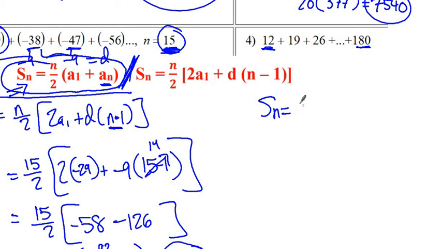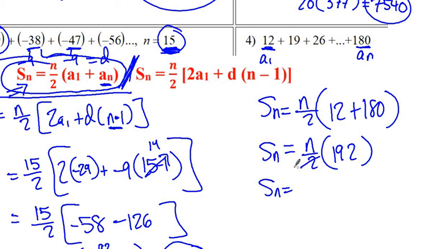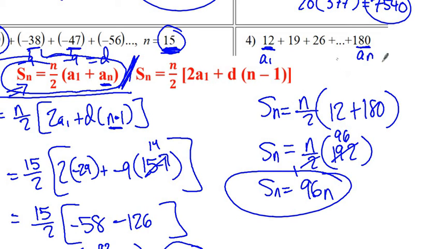So let's rewrite this. Let's say S of n is n over 2 times our first term, which is right there, that's 12, plus our last term, our nth term, which is right there, that's 180. So let's simplify this. We have n over 2 times 12 plus 180, which is 192. And then we can simplify that. The 2 becomes 1, and 2 goes into 192, 96 times. So now we have this formula. There's only one problem. We don't know how many terms are in this series right here.